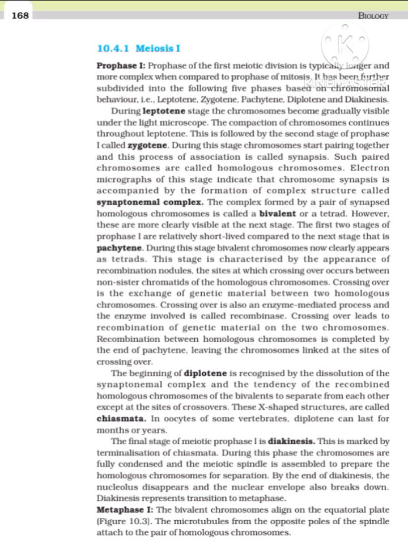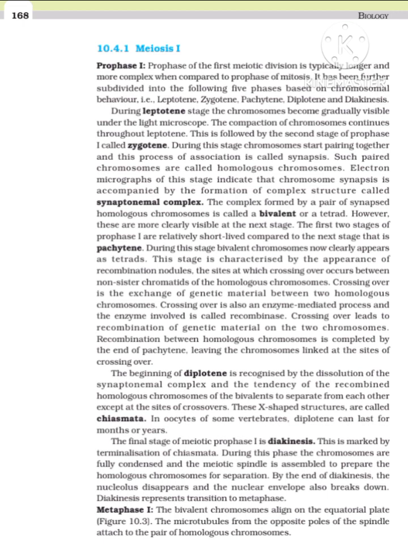During leptotene stage, the chromosomes become gradually visible under the light microscope. The compaction of chromosomes continues throughout leptotene. This is followed by the second stage of prophase I called zygotene. During this stage, chromosomes start pairing together, and this process of association is called synapsis. Such paired chromosomes are called homologous chromosomes.